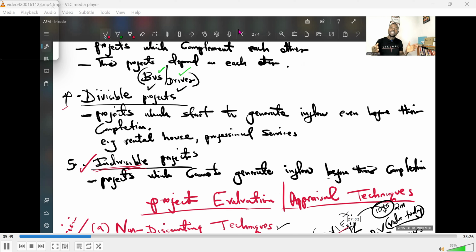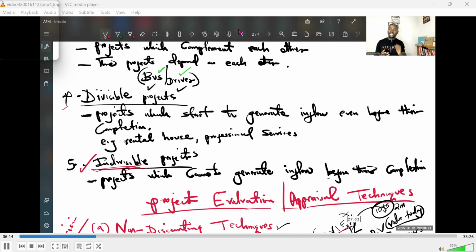Whenever you're building a rental house or putting up a rental house investment, those completed units can always be occupied by tenants. You will always start selling off the completed units even before the whole project is completed. Already, whenever tenants come on board, they will start paying you. Already, you are realizing returns before the project is completed. That type of a project is called divisible project.